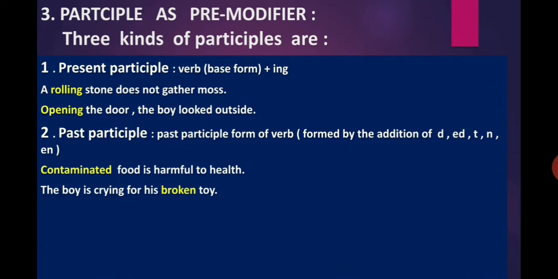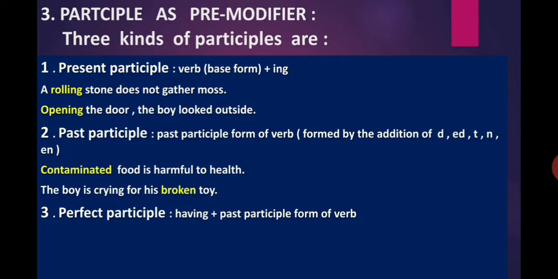The boy is crying for his broken toy. In this sentence, broken is a past participle form of a verb and it comes before the noun toy and giving more information about the noun. Hence, the word broken is a pre-modifier.